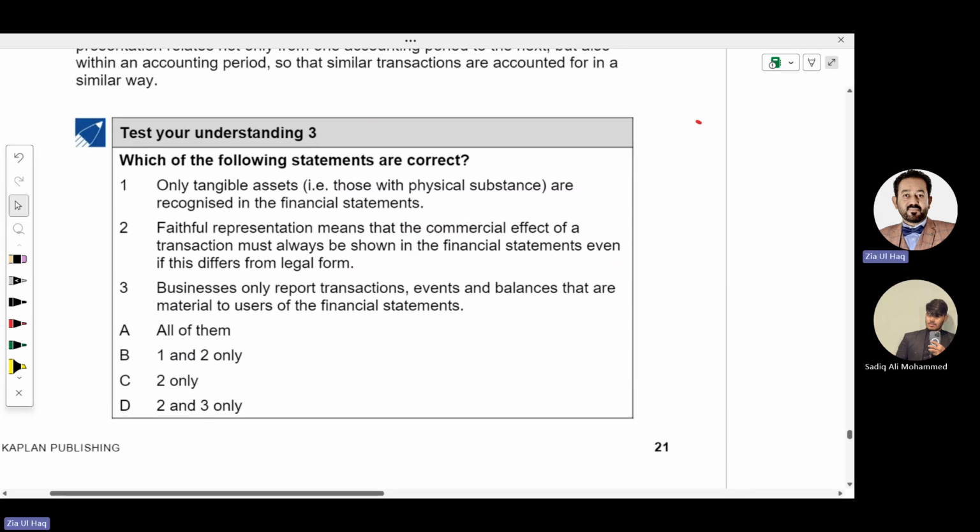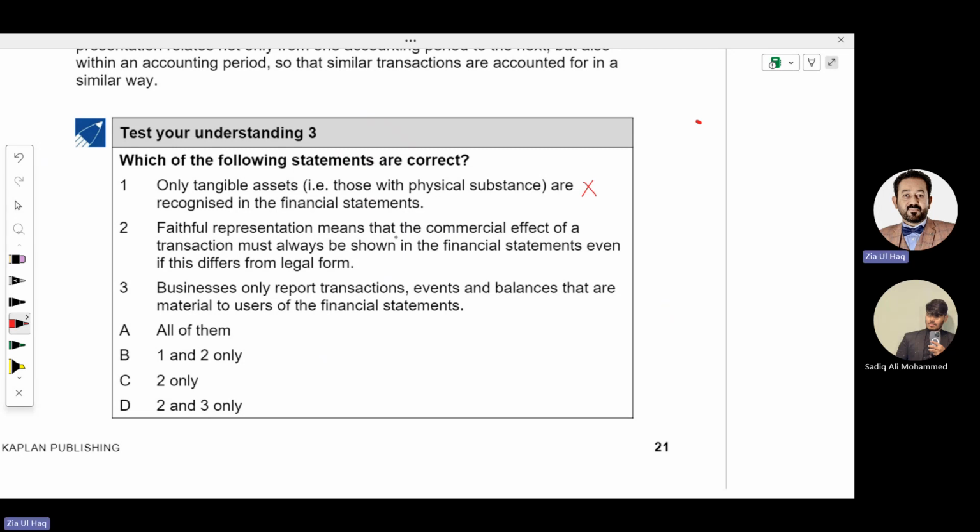So which of the following statements are correct? Only tangible assets, i.e. those with physical substance, are recognized in the financial statements. Tangible and intangible, both should be recognized. This is wrong.